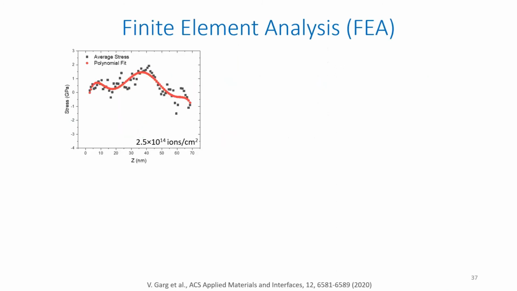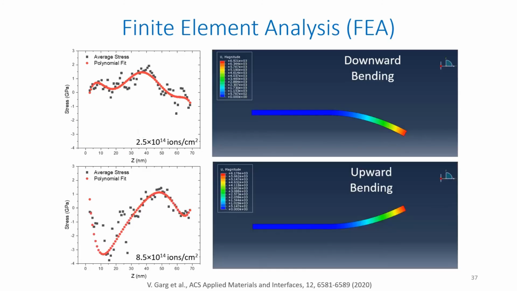So we tried to take this data and couple it with FEA simulation. The limitation of MD simulation is you cannot have a very large dimension because of the computation limitation. So we put the stress information from MD into FEA. And essentially what we saw was what we saw in the experiment. At low dose, you see the downward bending, and at high dose, you see the upward bending.